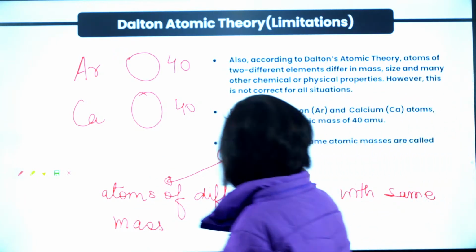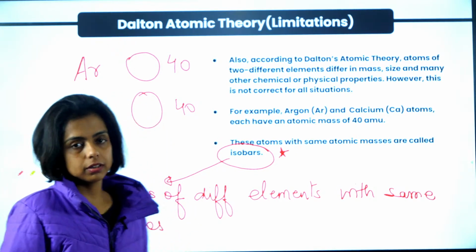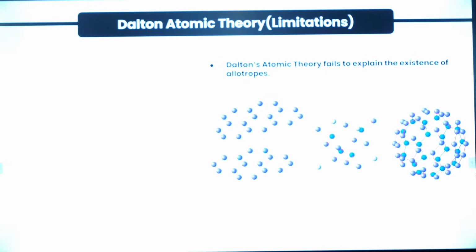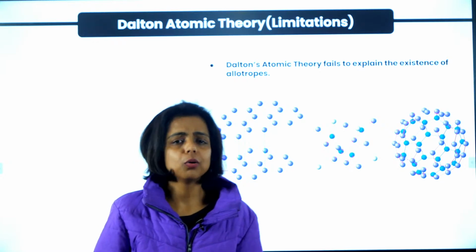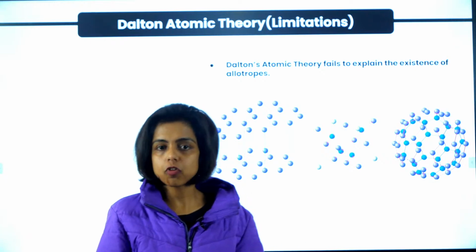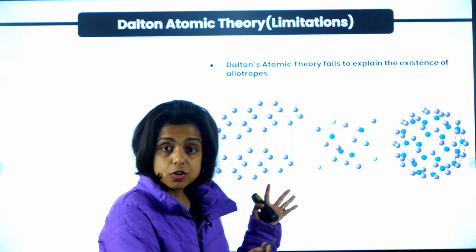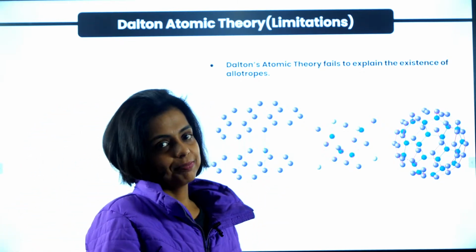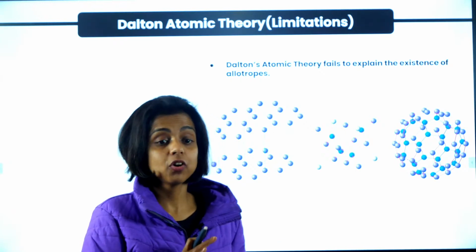So the discovery of isobars and isotopes later on again proved the postulates, the points of Dalton's atomic theory, wrong, right? And an element can exist in various forms. You all know carbon has various allotropes. We call them allotropes, right? Diamond, graphite, fullerene, coal, charcoal, coke, they all are forms of carbon. So the existence of allotropes, the way in which the element exists, also proved that Dalton is somewhere wrong.